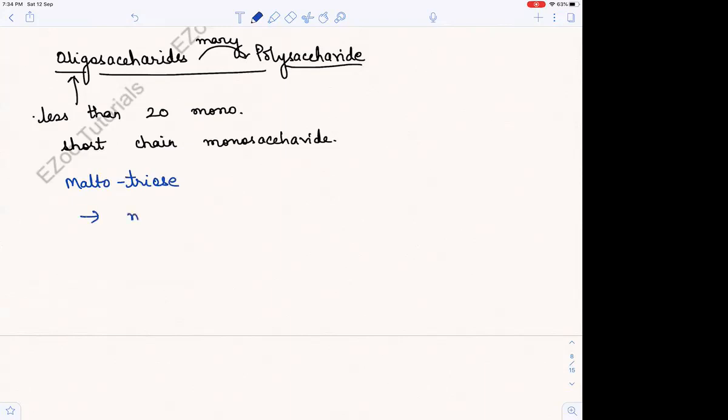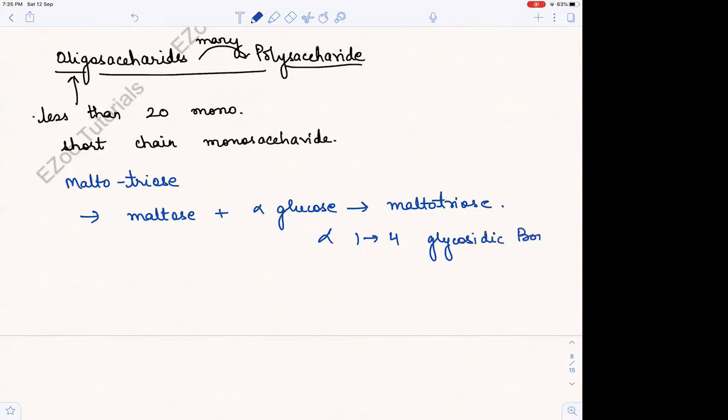That's why I told you maltotriose, that is also an oligosaccharide, and it was formed by what? 3-glucose or maltose plus alpha glucose. You can write like this also, different way of writing, maltotriose, right? And what is the bond? The bond is the alpha 1 to 4 glycosidic bonds, where in between this maltose and glucose, this is the bond alpha 1 to 4 glycosidic, because maltose is also formed by alpha glucose and alpha glucose plus one more. So this is the bond.